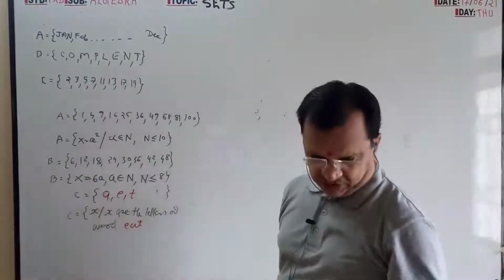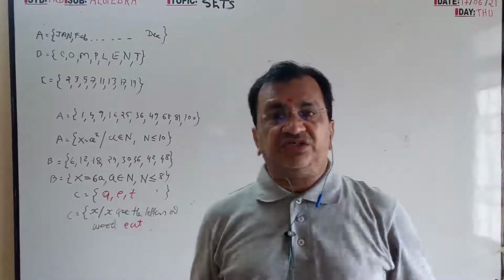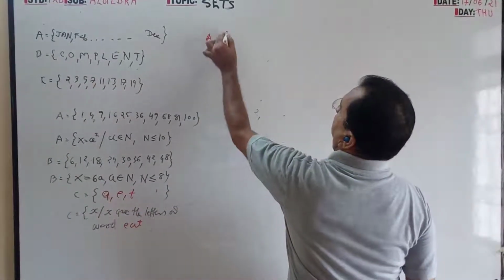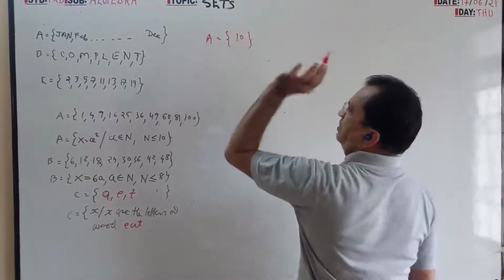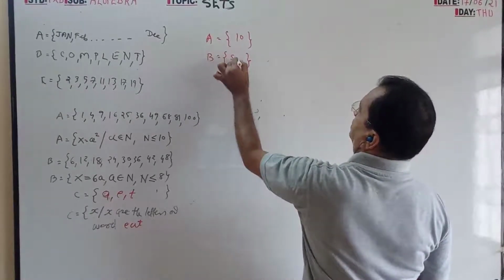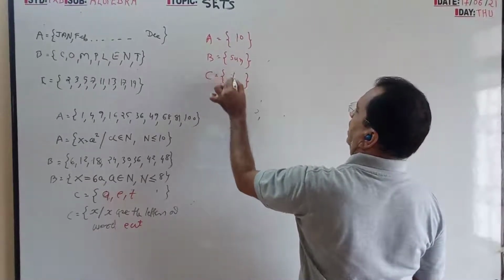Now some symbols. Singleton set or a single set, in which, suppose A has only a single number, B only Sunday, C only an alphabet.